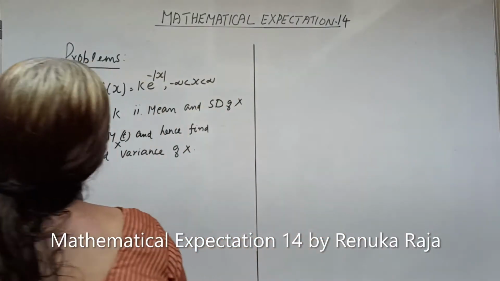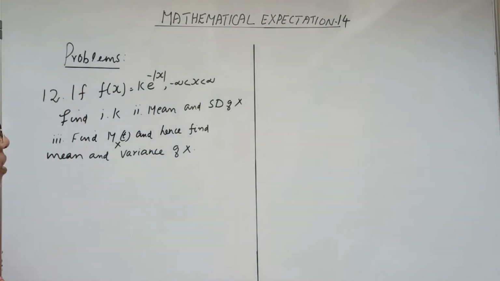The function f of x is given as k e raised to minus mod x, for minus infinity less than x less than infinity, and we have to find the constant k, the mean and standard deviation of x, and find the MTX, hence find the mean and variance of x.